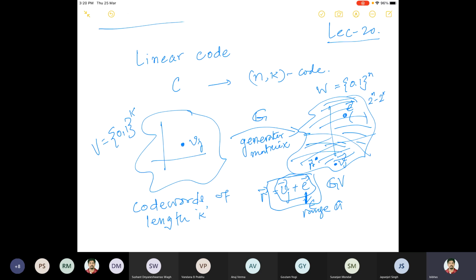So this many errors can be detected. That's what we said: 2 to the power n minus 2 to the power k, because the range contains 2 to the power k vectors of length n. So for the remaining ones, if the error happens from here, then this error is being detected.